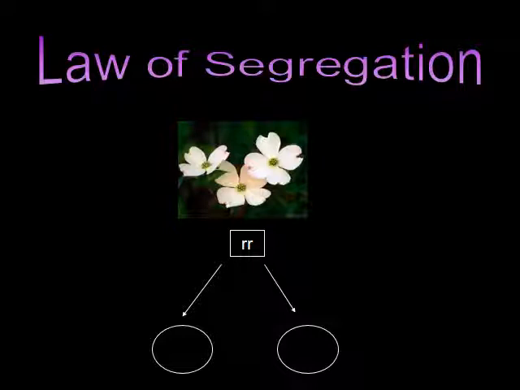Another example: this flower is homozygous recessive, little r's. I'll give you a few seconds. How will they segregate into the egg or sperm cells? Hopefully you see that they split. Each sperm cell or egg cell gets a little r in it. Therefore, this flower can only pass along genes for the white coloring.